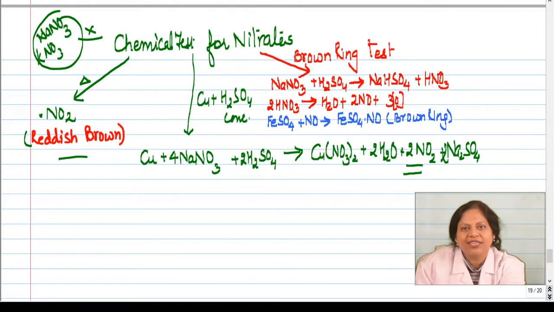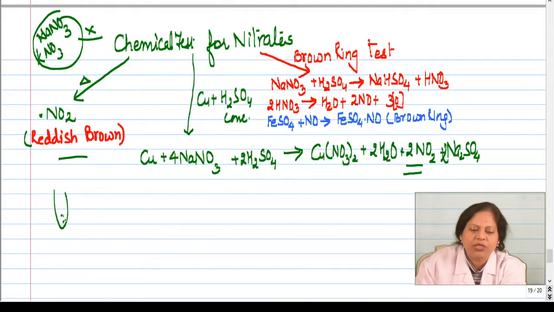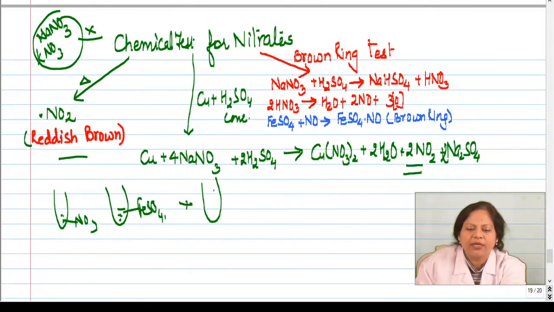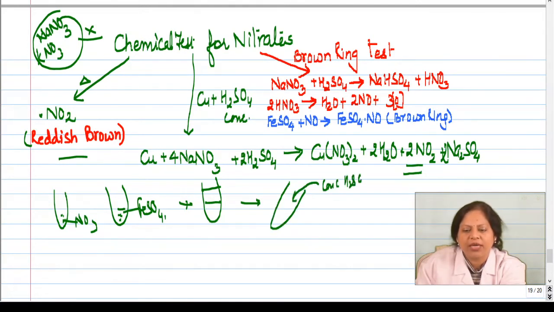The third test is the brown ring test, where you take the salt solution, which already contains nitrate. In the second you take what? Freshly prepared ferrous sulfate solution, you add the two, right, and then what you do, you add what? From the side of the test tube you add concentrated sulfuric acid. So when you add concentrated sulfuric acid, there will be a brown ring formed at the junction of the two liquids, right? Now let's see how.